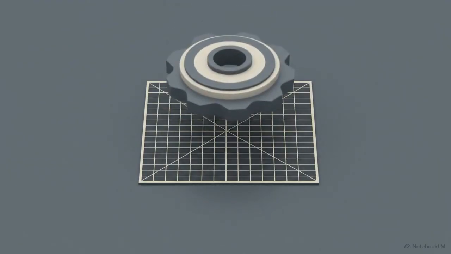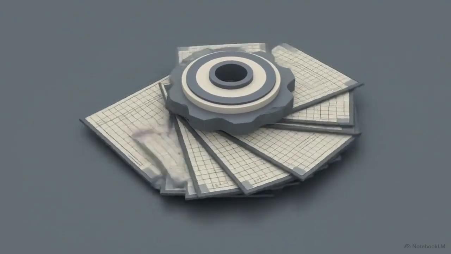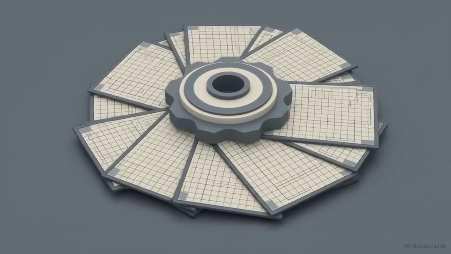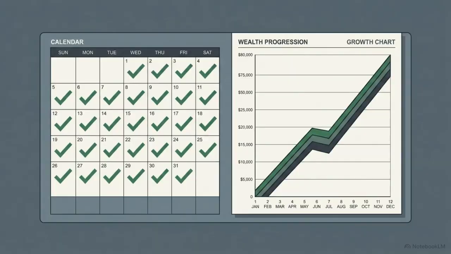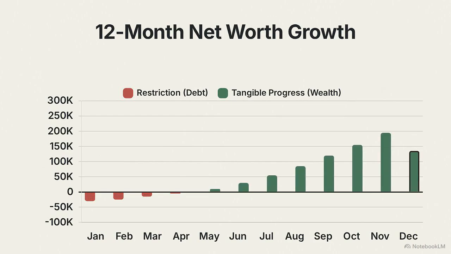Aggregating 12 months of connected data allows you to see seasonal spending patterns and long-term trends that remain invisible when viewing just 1 month. When you can watch your net worth climb and see your debt-free date moving closer, the experience of budgeting changes. It moves from a task of restriction to a clear method for tracking tangible progress.